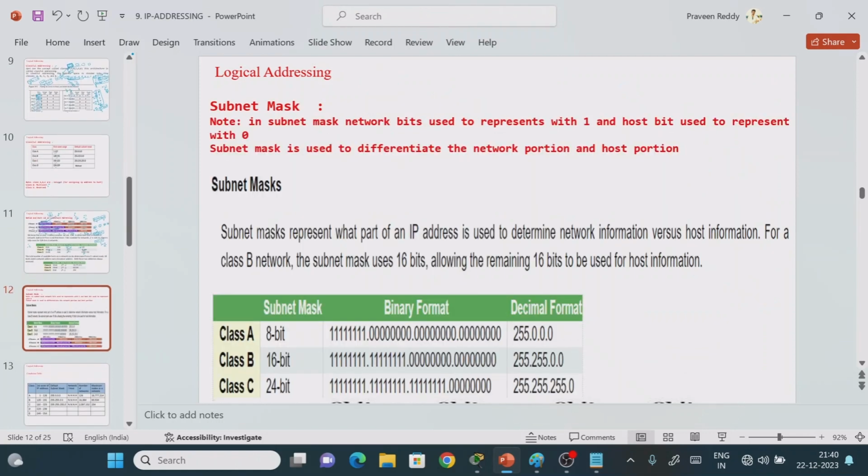In the next class, we will find out what subnet masking is, and how to find the subnet mask, we will see.